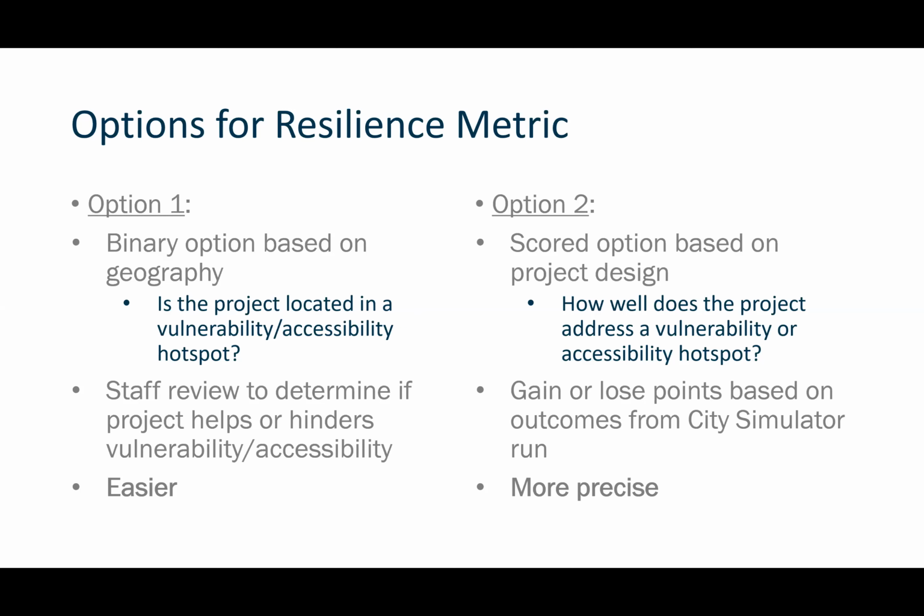This would be ideal. We would love to be able to have this much data on every project that we score. It just comes down to logistics. Can we actually make all of these runs in addition to doing all of the other metrics that we want to do for every project? So we haven't really decided. We think right now we're probably going to implement something like option one until we get more staff trained and we get more resources, and we make sure that we can develop out the entire 20 county region so that we can make those individual runs really quickly and easily and really implement using City Simulator and its outputs